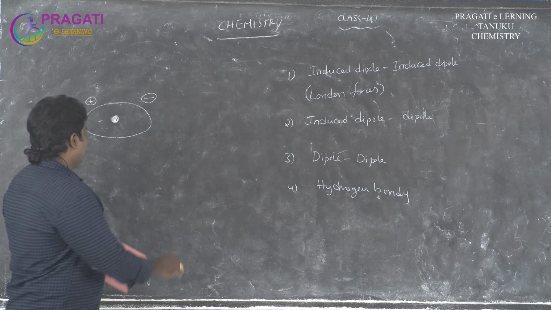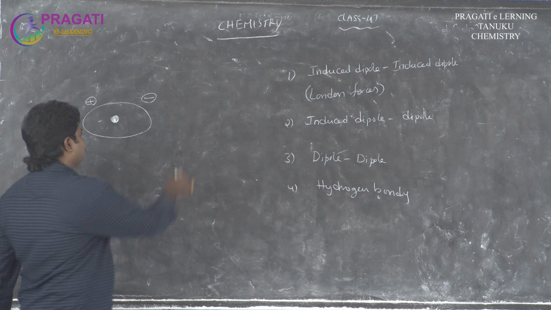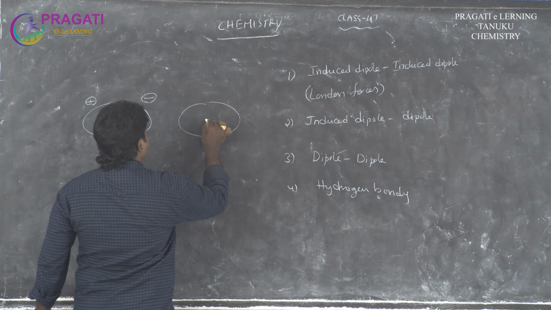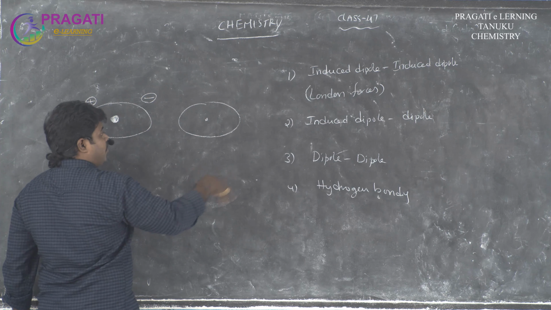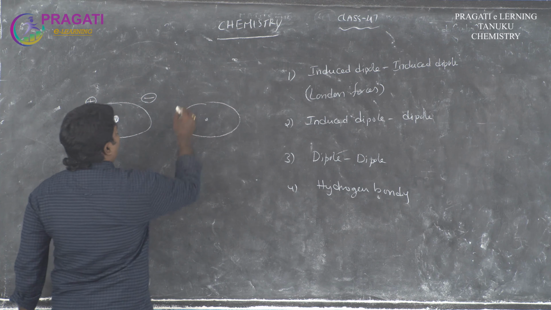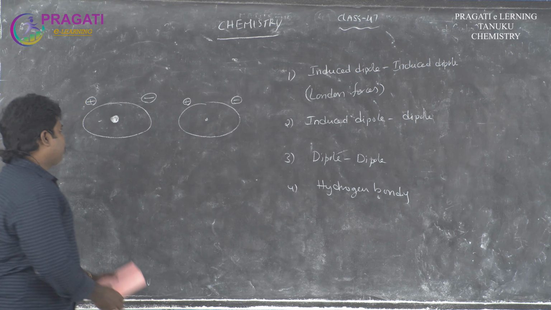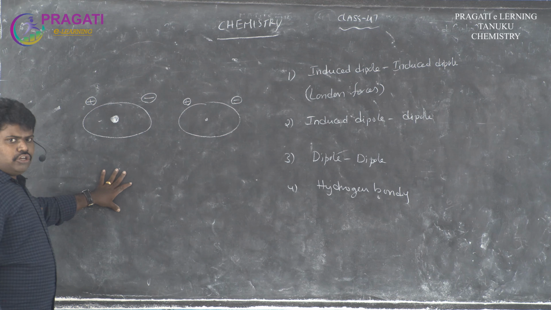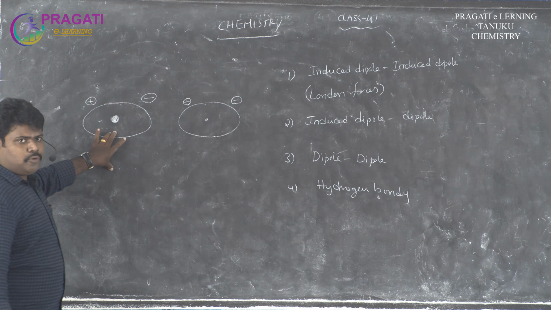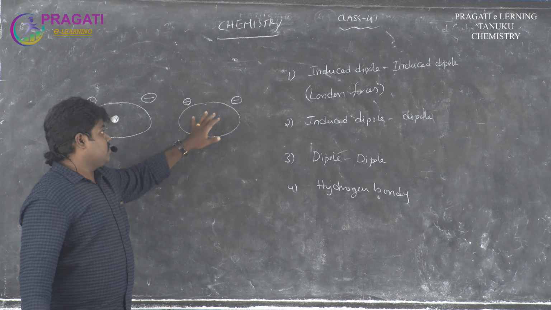Otherwise, take a polar molecule, for example HCl, a molecule like that. In that molecule, generally two different charges are developed. One is the positive charge, another one is the negative charge. That means one non-polar molecule develops the induced dipole, and another polar molecule develops the original dipole.